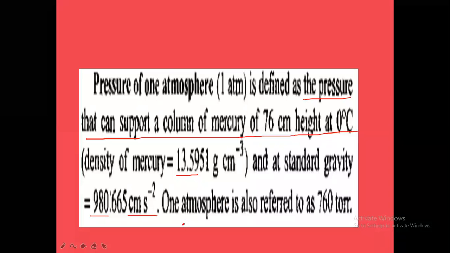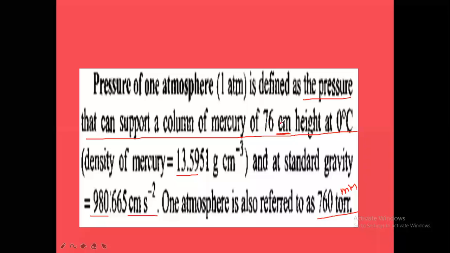So one atmosphere is also referred to as 760 torr, otherwise 760 mm. 1 torr is equal to 1 millimeter. Since 1 centimeter is equal to 10 millimeters, in place of centimeter we write 10 mm.